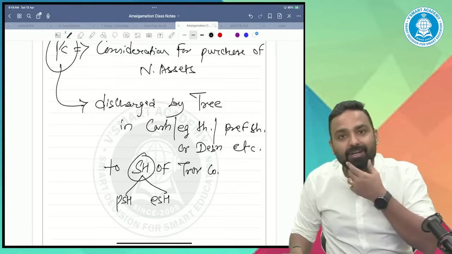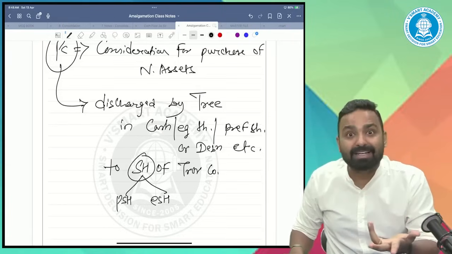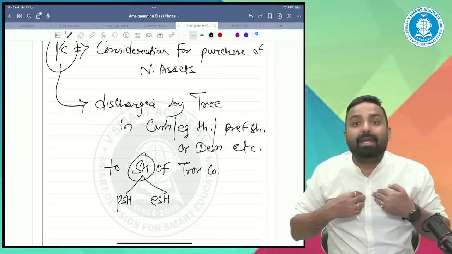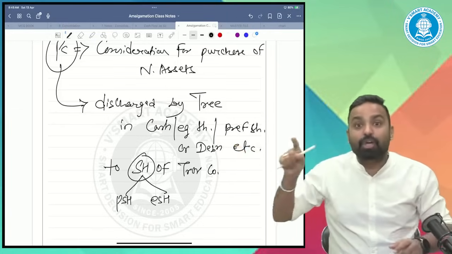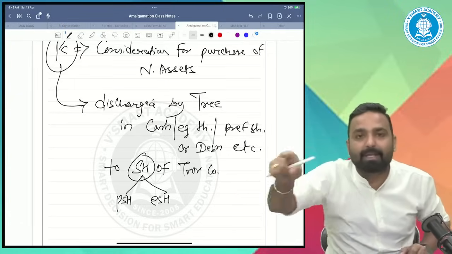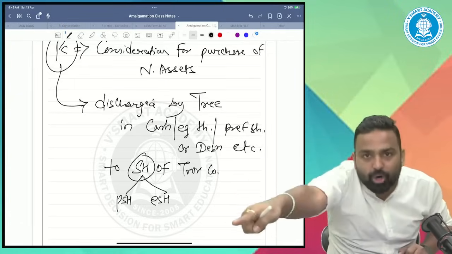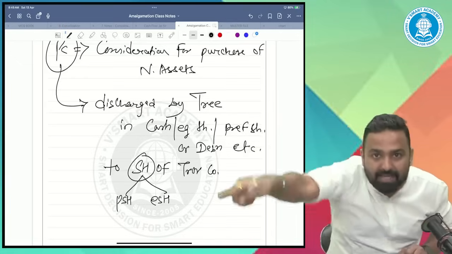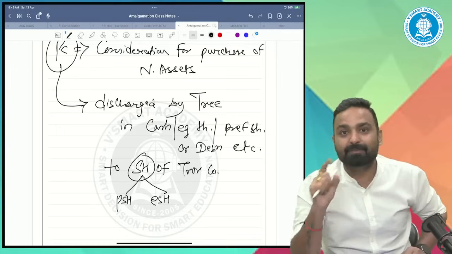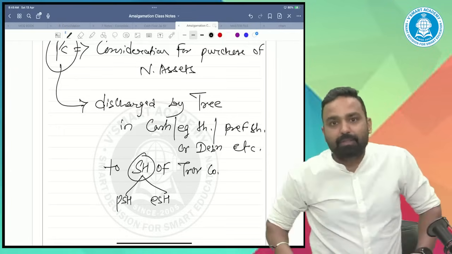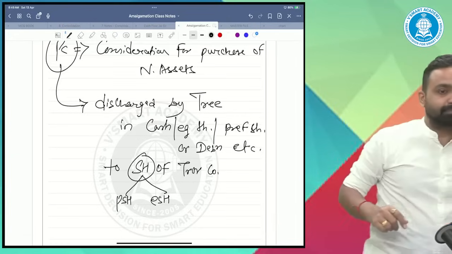So what is it, sir? It's a settlement of liability. Whenever I pay cash, or issue equity shares or preference shares, to the creditors of transferor company, to the debenture holders of transferor company, or to any other party, it's a settlement of liability. It's not a PC. For example, I'll tell you one thing.